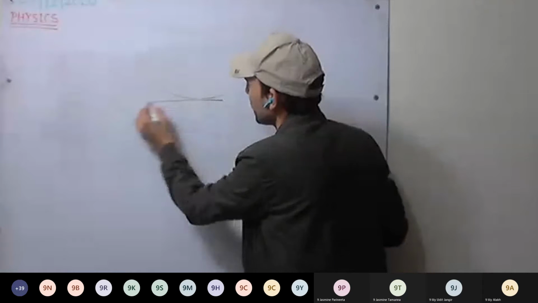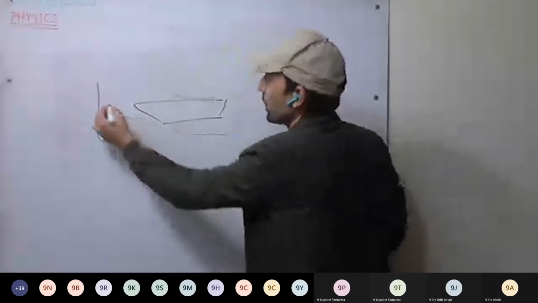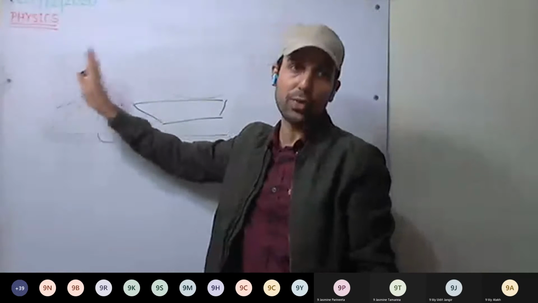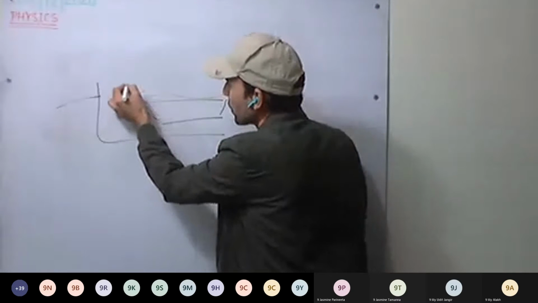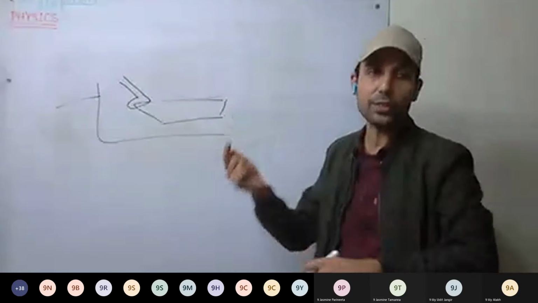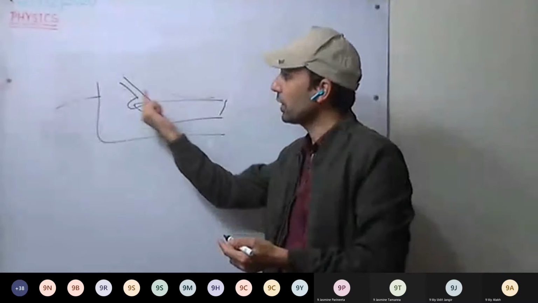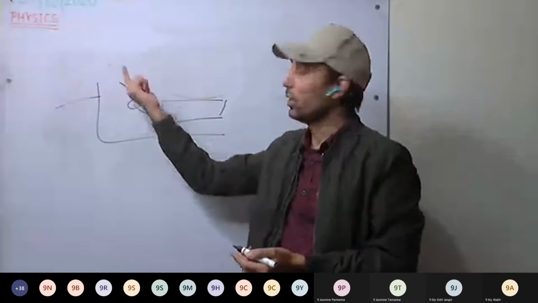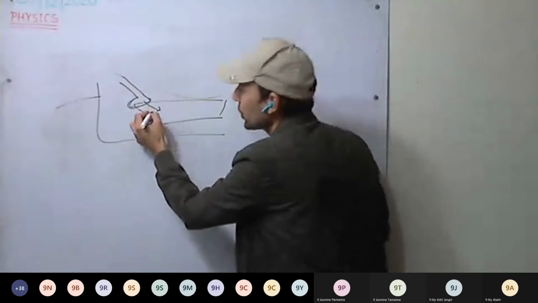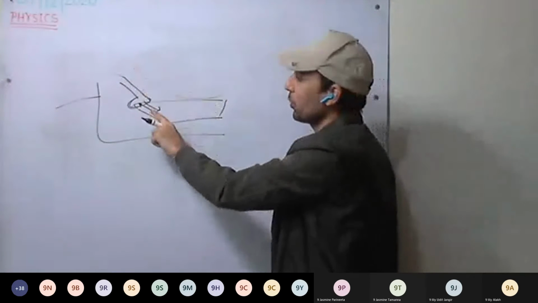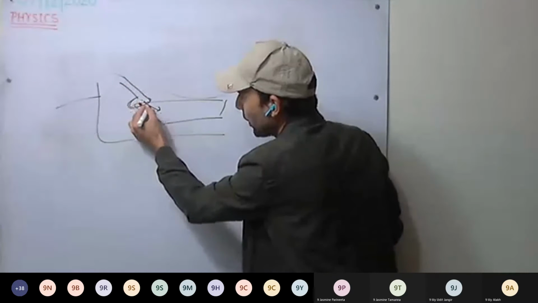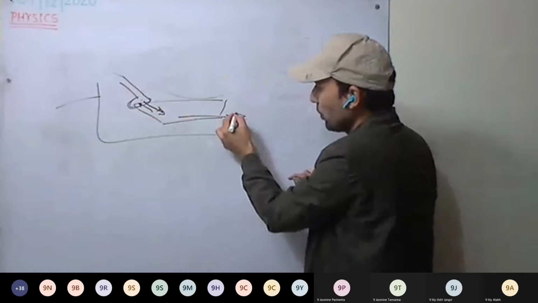Okay, so see here. When you are near the shore and stepping out from the boat onto the shore, what will happen? With your foot you will push the boat backward. When you are stepping out of the boat, you push the boat backward and step on the shore. As you push the boat backward, the boat will push your foot in the forward direction. It will push you forward, and you can step on the shore. So see here, as you apply force on the boat, the boat will move.